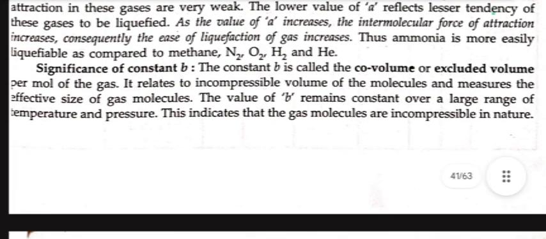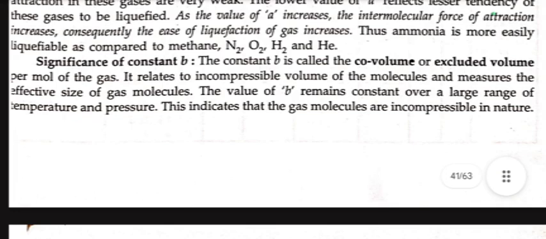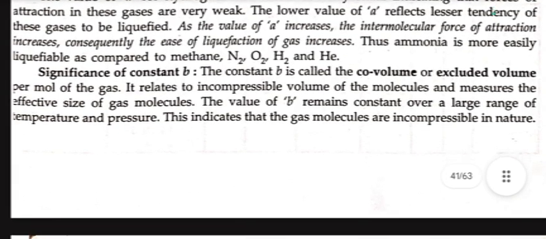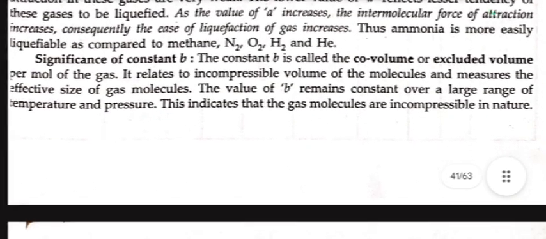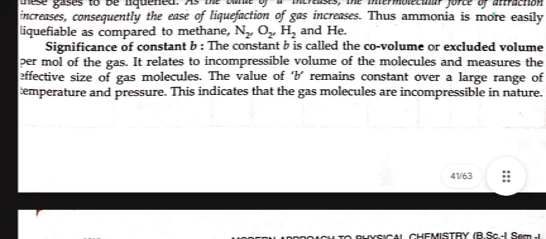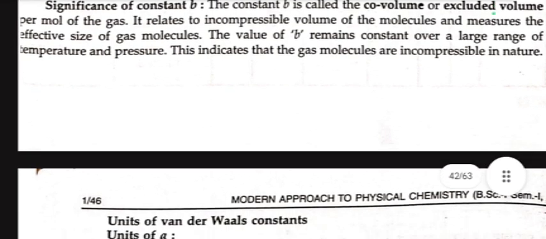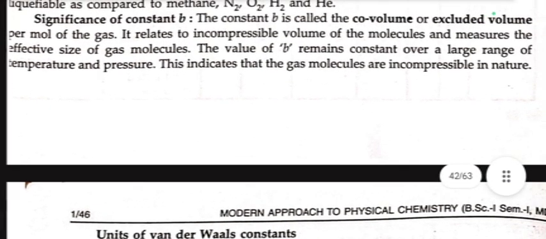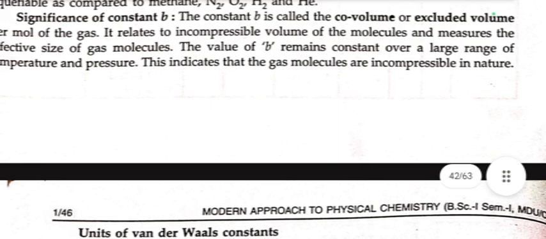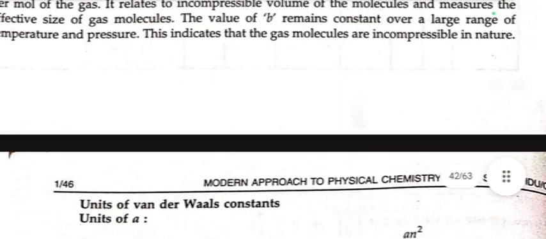Significance of constant b. The constant b is called co-volume or excluded volume per mole of the gas. It relates to the incompressible volume of the molecules and measures the effective size of gas molecules. The value of b remains constant over a large range of temperature and pressure. This indicates that gas molecules are incompressible in nature.